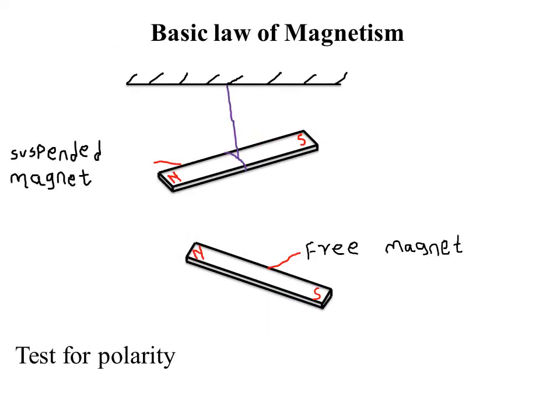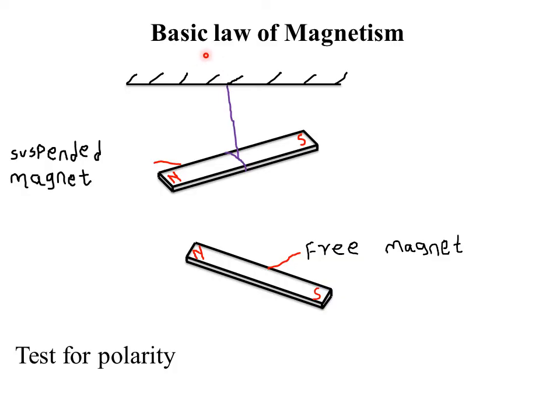Then we look at what we call the basic law of magnetism. You need to know how to state the basic law of magnetism. Remember, this law has a close relationship with the law of electrostatic charges, only that in that case you are dealing with electric charges, but in this case you are dealing with magnets, magnetic forces, or what we call the magnetic field. So how does the basic law of magnetism state? It states that like poles repel and unlike poles attract.